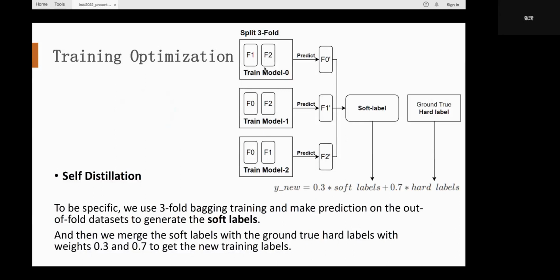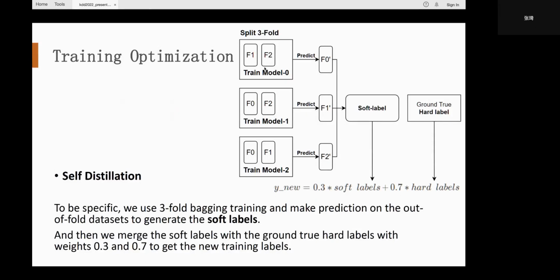Given that the data is labeled by crowdsourcing, it could be quite noisy for the model to extract the real information. To make the model more robust, we use self-distillation training to further boost our single model. The model itself is used as its own teacher to do distillation training. To be specific, we use threefold bagging training and make predictions on the out-of-fold datasets to generate the soft labels for all of the training examples.